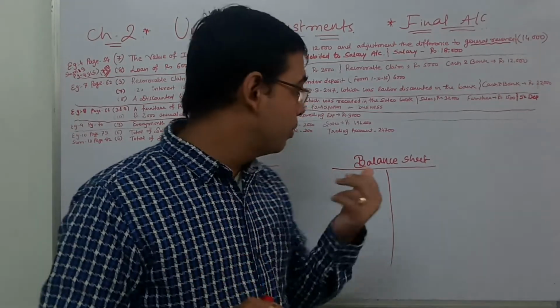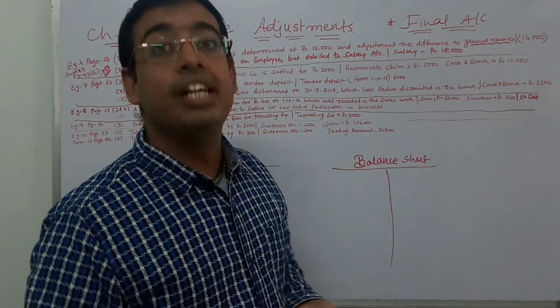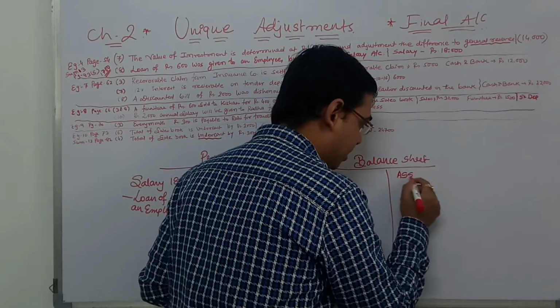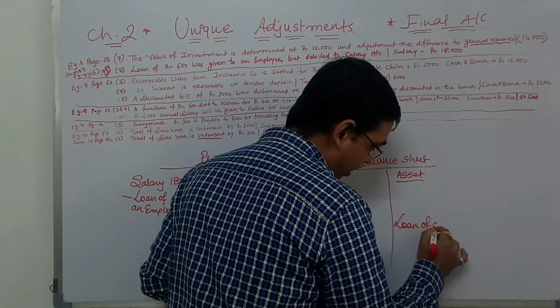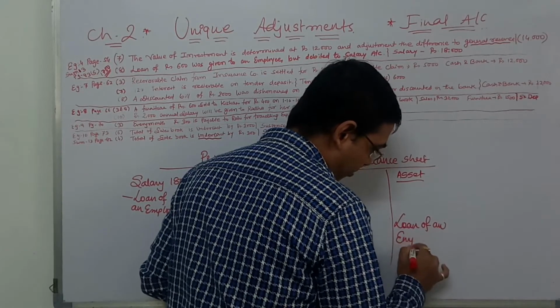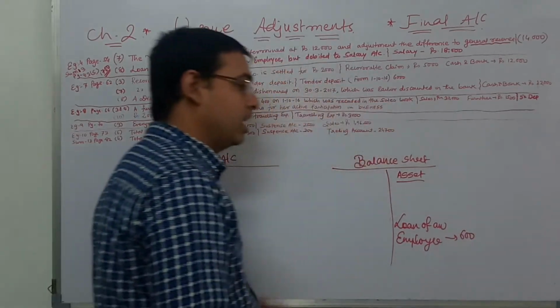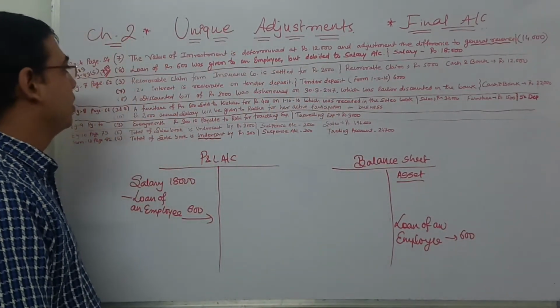When you borrow, it would be written on the liability side. When you give, it is your asset, and that's why you will write on the asset side of the balance sheet, loan to an employee. Beta ji, how much? 600. Clearly understood? Okay, unique example of adjustment.